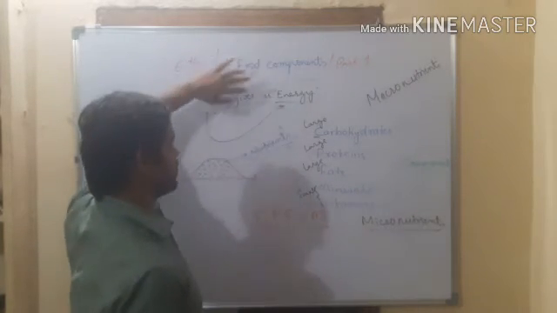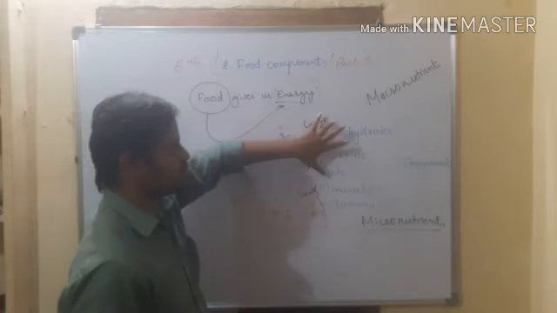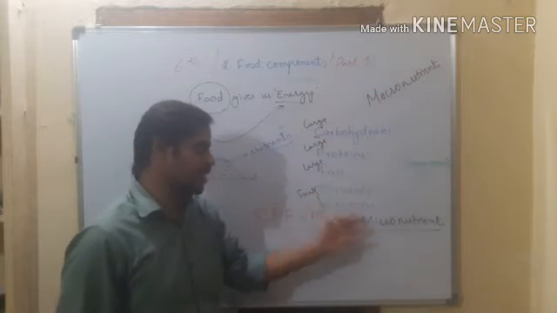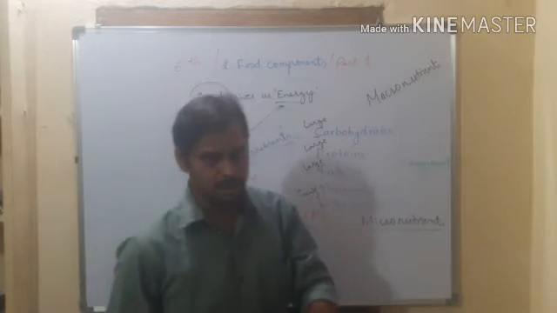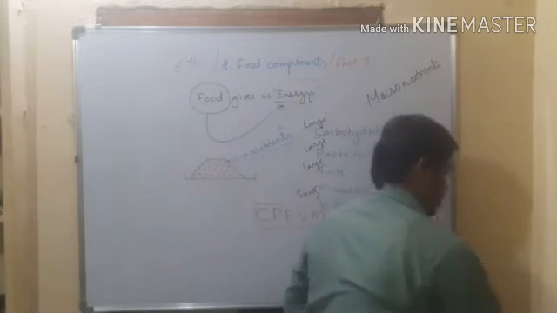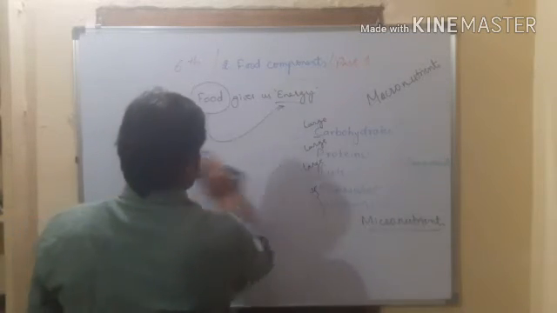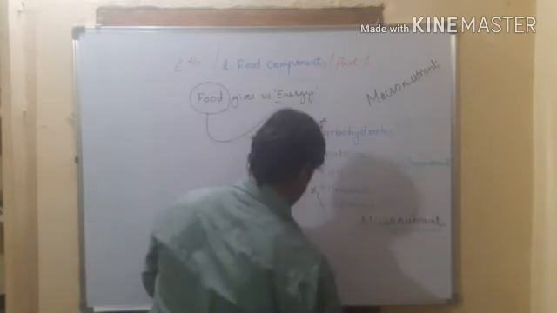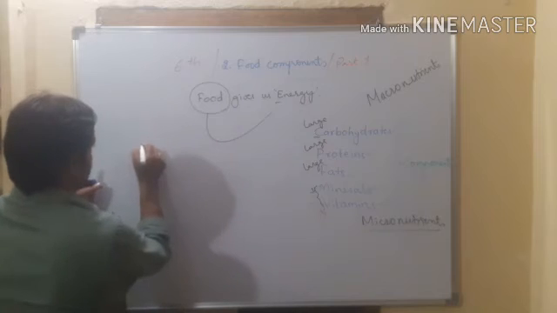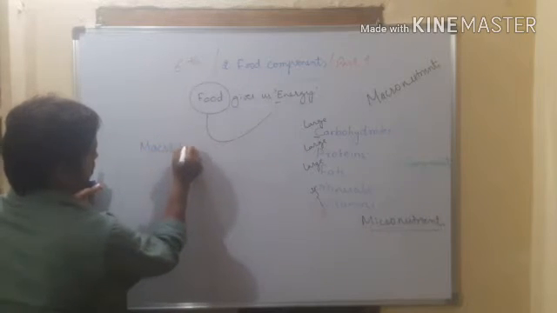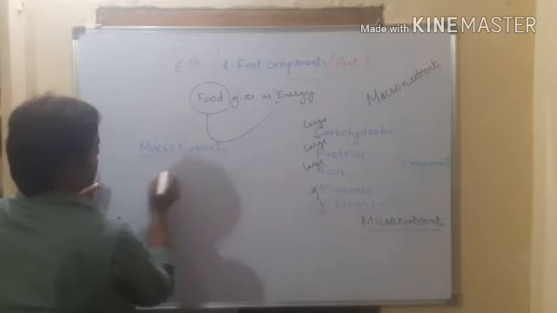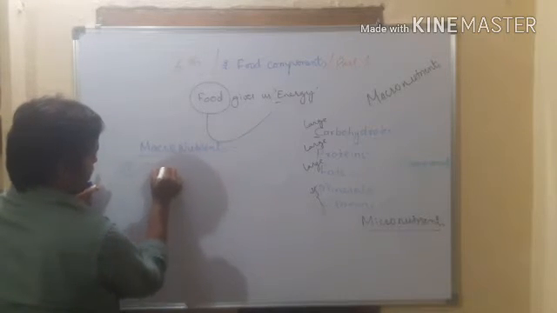So simply remember, food contains nutrients. Nutrients are of 2 types: macronutrients and micronutrients. Macronutrients we require in large quantity, micronutrients we require in small quantity to lead our life. So one by one, let us discuss. The first one is macronutrients. Macronutrients include, first one, carbohydrate.